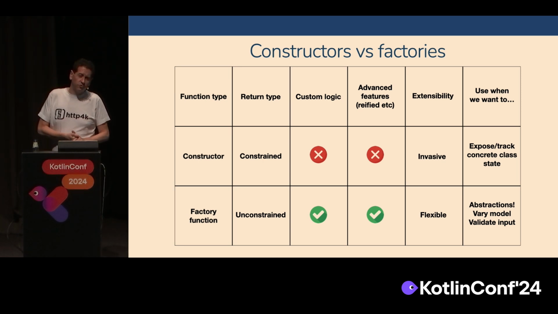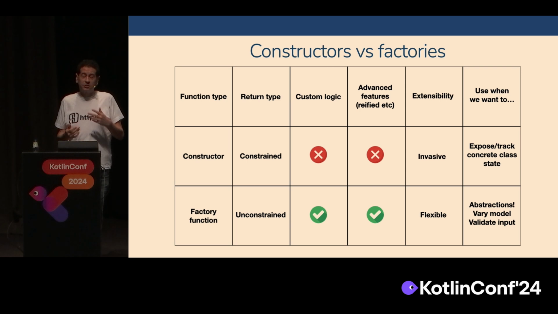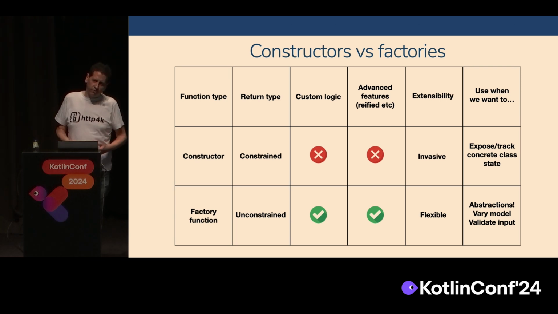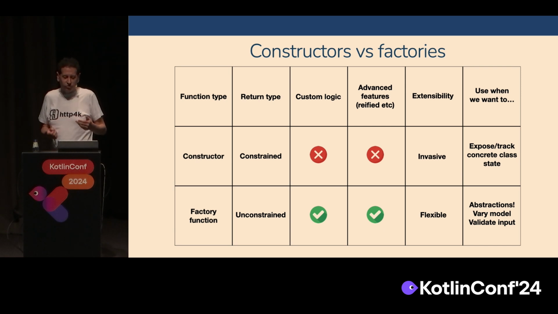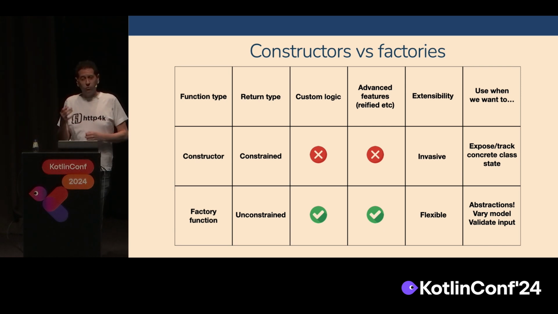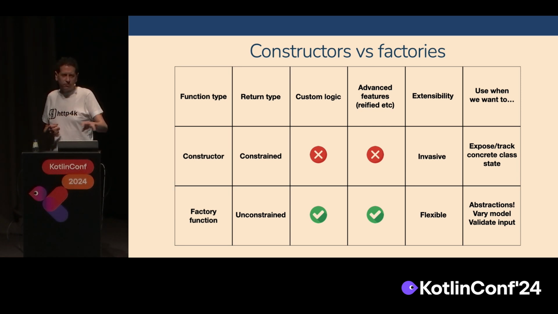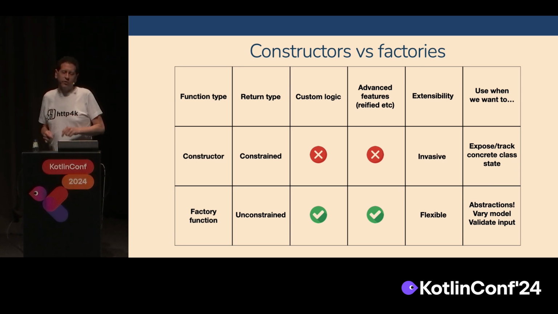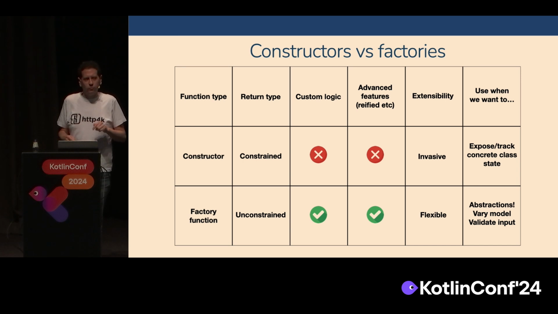David uses constructors when I want to actually expose the actual concrete type to the user, maybe because there's a bit of state on it they need to track. Factory functions, and what would I use factory functions for? Well, we've covered a little bit already. When I want to return an abstraction, when I want to vary my model, so I'm returning a null or an either, when I want to do some validation. All those. So given this kind of differential, the question that I came across was, when would I ever use a constructor? And the answer for me is only when I absolutely have to. For everything else, we tend to default to factory functions.